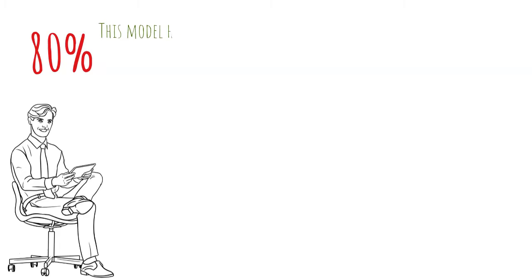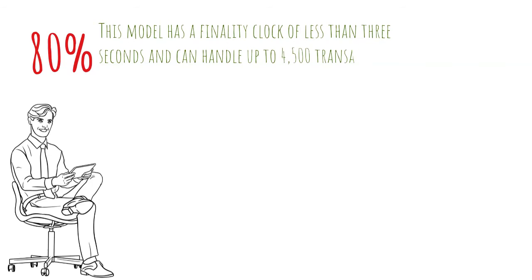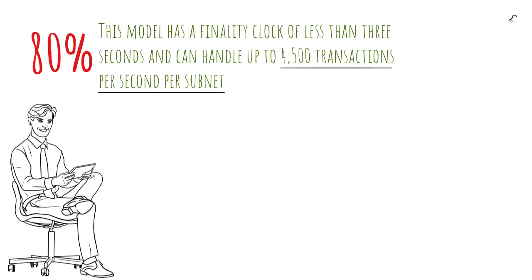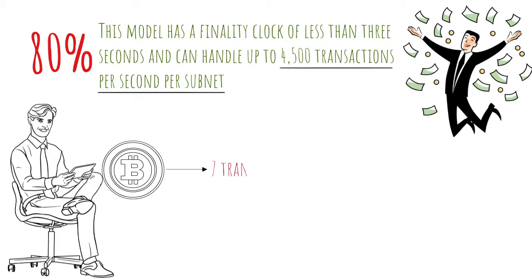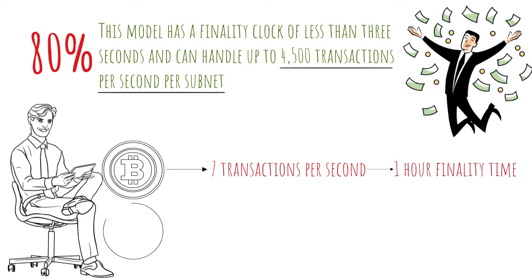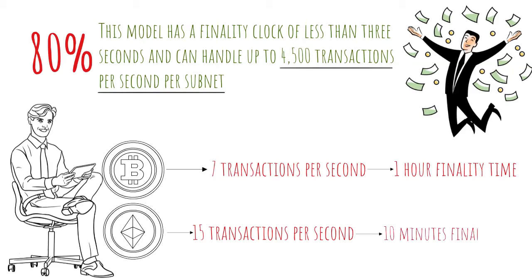The model has a finality clock of less than 3 seconds and can handle up to 4,500 transactions per second per subnet. We'll go over subnetting in more detail later. You only need to know for now that each subnet can handle up to 4,500 transactions per second, which means that if you have 1,000 subnets, you can accomplish a lot of transactions. Compare this to Bitcoin, which has 7 transactions per second and a 1-hour finality time, or even Ethereum, which has 15 transactions per second with a 10-minute finality time.